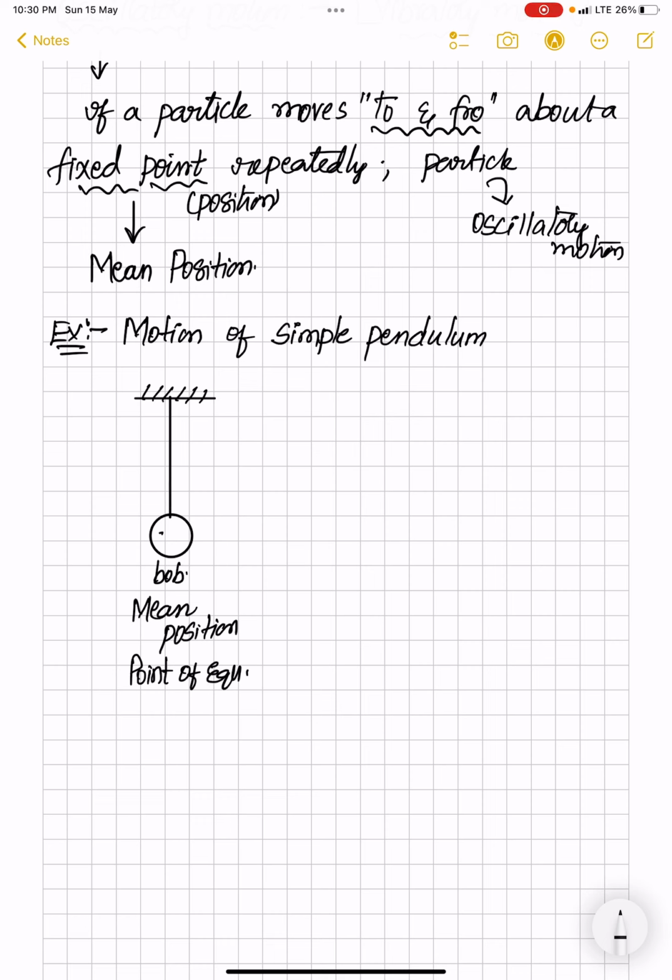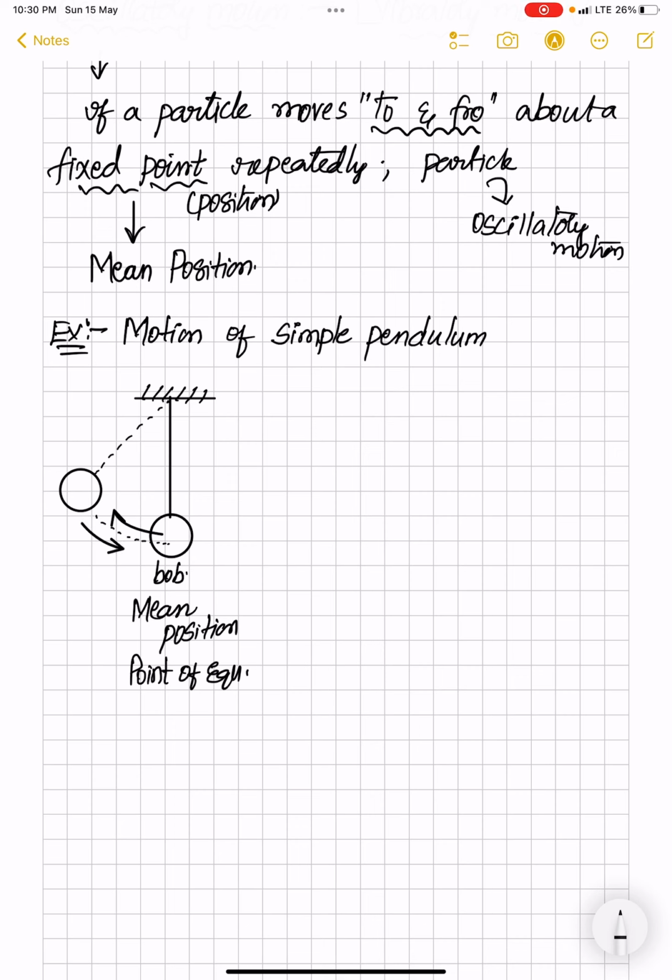Now if I pull it up to some height and then leave the bob from here, what happens? It starts moving down in this way and reaches the mean position.